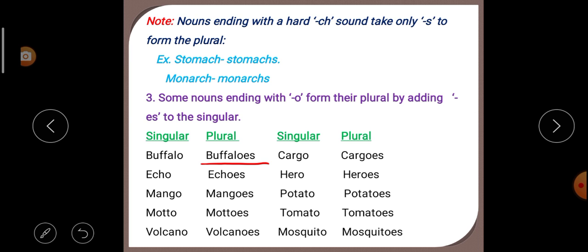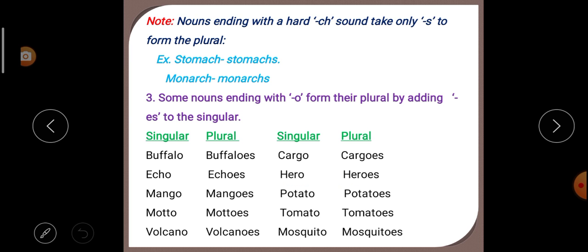Buffalo. It is ending with o, so to make the plural we have added es: buffaloes. Next, mango. It is also ending with o, then by adding es we have formed the plural, that is mangoes. Next, potato. It is also ending with o, and by adding es it becomes the plural potatoes. Next, hero. Ending with o, by adding es to hero it becomes heroes, that means plural.